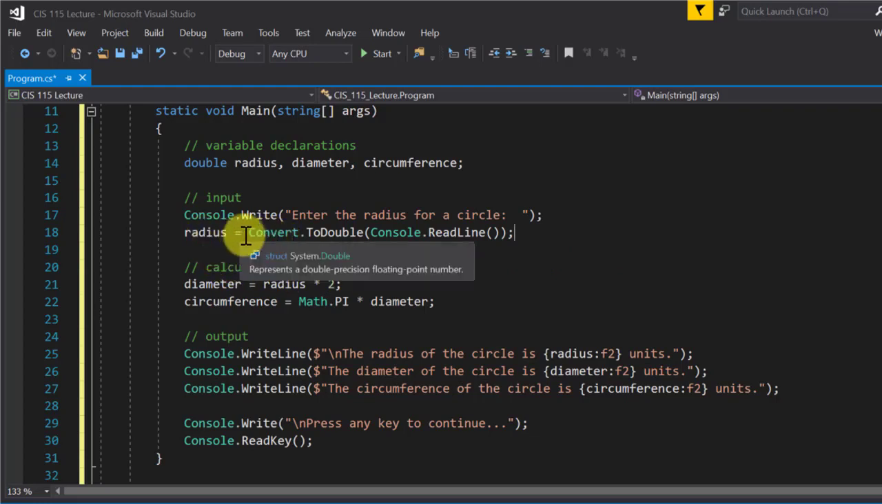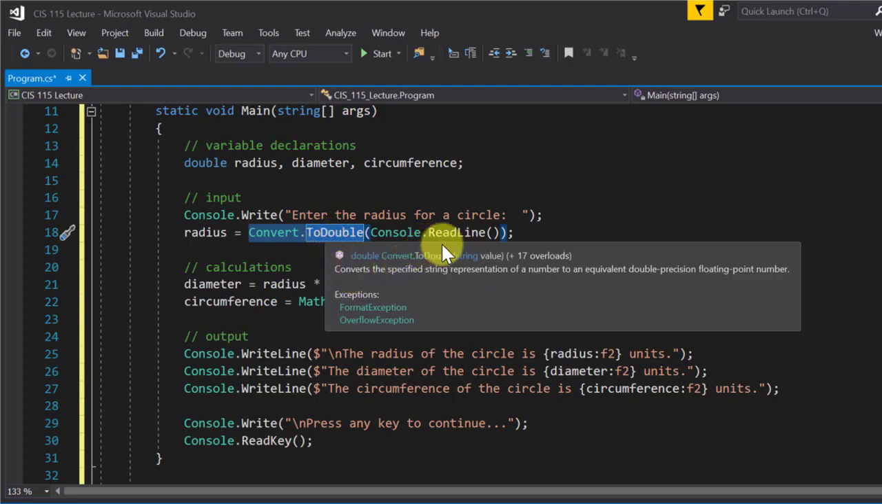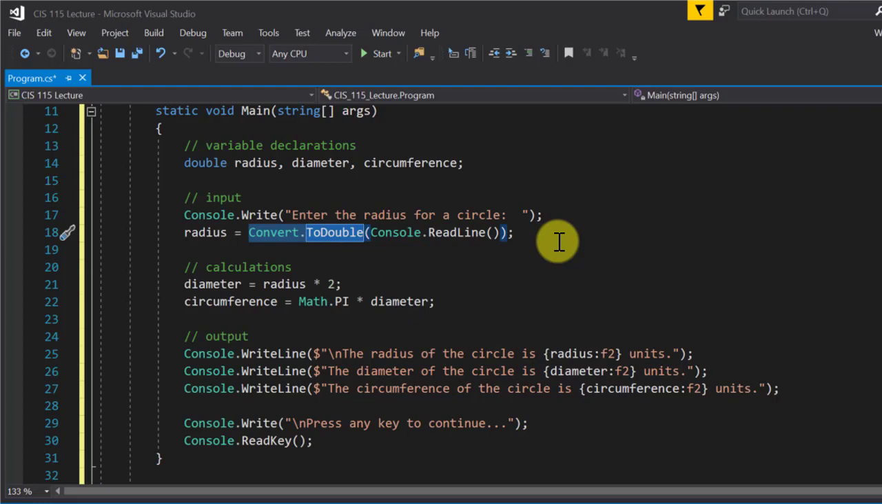So I have to make sure that what appears leftmost here is converting this to a double. Notice how that appears on the left. This is the last thing it does, converting to a double. So Console.ReadLine reads something in as a string, and then we convert it into a double and put it inside radius. Okay? So hopefully everybody's getting that by this point.